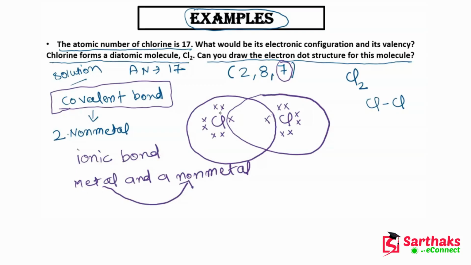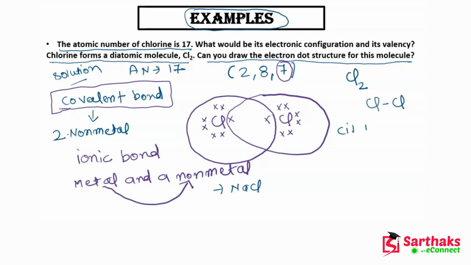The example of an ionic compound is NaCl. I will not talk much about it here because I have already told you what an ionic compound is. But here we will talk about examples of covalent compounds, or compounds which are made by covalent bonds.